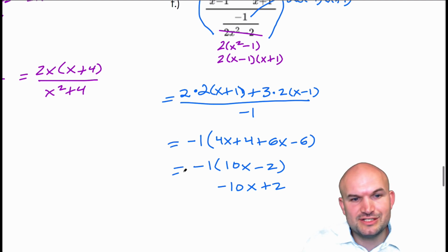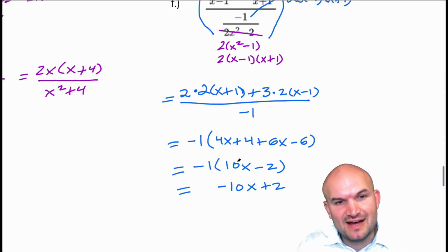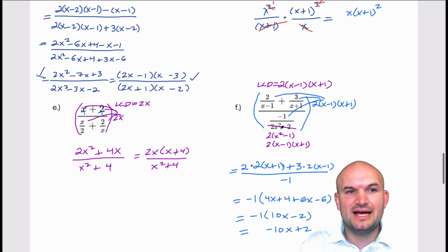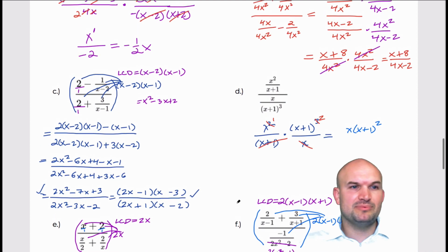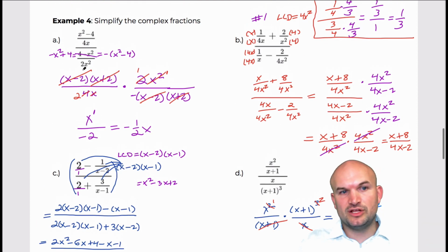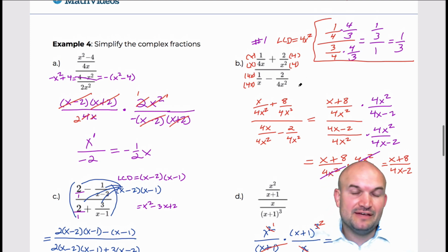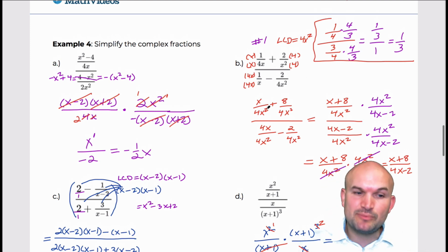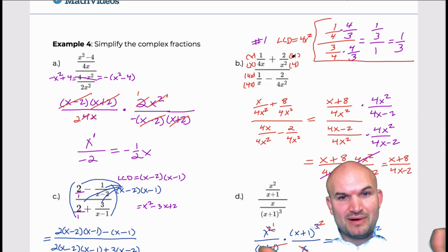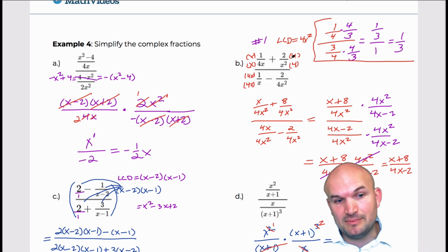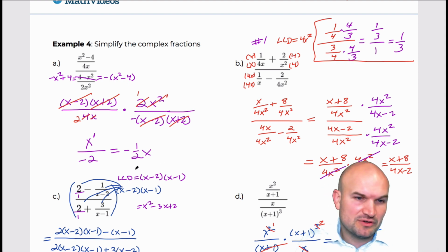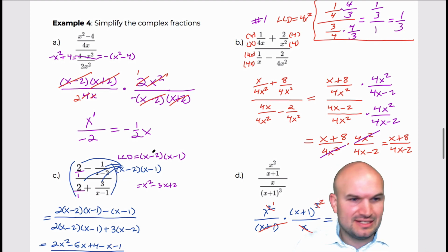So there you go, ladies and gentlemen. That is how you simplify complex fractions. To review, there are a couple of different ways. If you have just one fraction over another fraction, you're multiplying by the reciprocal. If you have addition and subtraction separating your fractions, then you're either going to want to combine the fractions in the numerator and the denominator, or my preferred method, multiplying everything times the LCD.